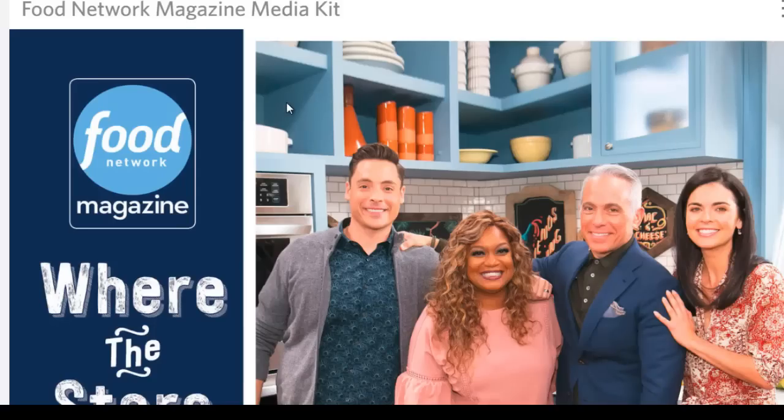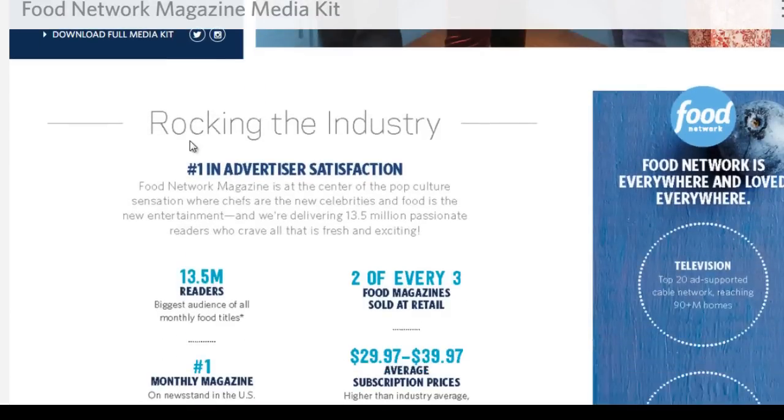And bear in mind that we are not going to advertise on these networks necessarily. You can if you want to, but this will give us a better idea of the demographic. So essentially, a lot of these magazine companies, they want you to advertise. So in order to get you to advertise, they're going to provide you with the demographic information.